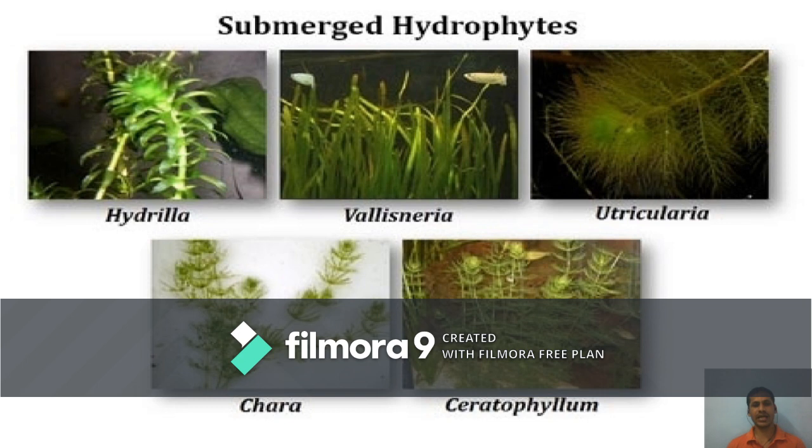Hydrilla, Vallisneria, Chara and Ceratophyllum. Chara belongs to the algae category, while Hydrilla is in the angiosperm category. So what is submerged? They live immersed inside the water, which is why they are called submerged hydrophytes. For example, Hydrilla, Vallisneria, Utricularia, Chara and Ceratophyllum.